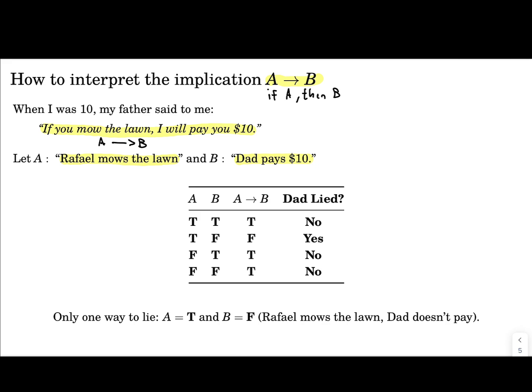Just another comment here. It's common to call A the hypothesis and B the conclusion. Generally, when you write an if-then statement, these are the names of the parts: the part that comes with the if is the hypothesis, and then the conclusion. And so once again, restating it, an implication is false only in the case where the hypothesis is true, but the conclusion is false. In every other situation, the implication will be true.